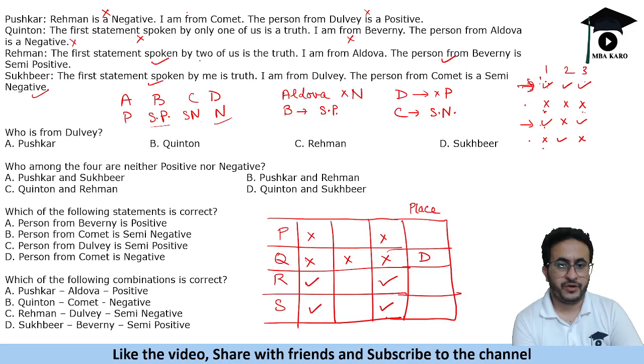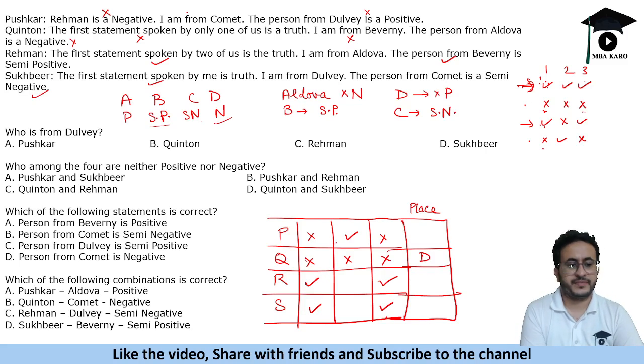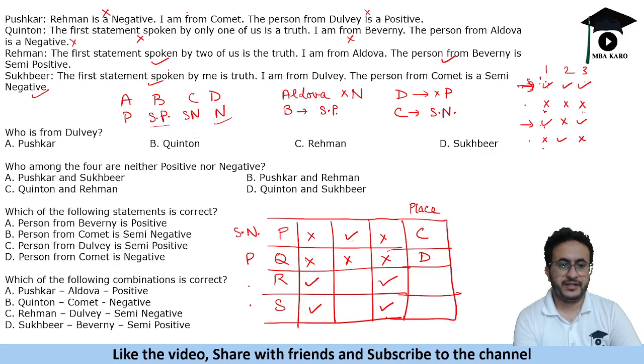Okay. Now we have evaluated this. Rahman says so this will be semi-negative. Okay, so this is negative and this will be semi-negative. So semi-negative is from place C. Okay, so this is negative and this is semi-negative. So we are left with semi-positive and positive. Then now Rahman says that he is from Comet, that also becomes true, validated.